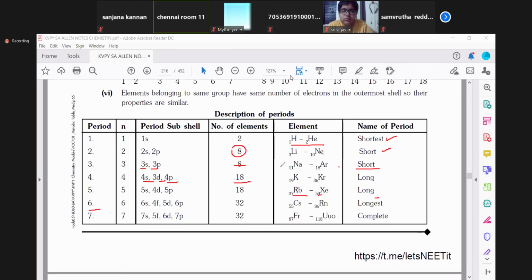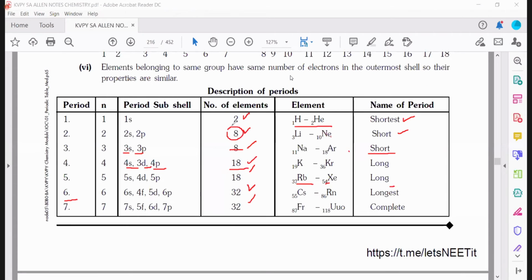So the numbers 2, 8, 8, 18, 18, 32, 32 are also called magic numbers. With the help of these magic numbers, we can find out the group and period of a particular element. Whatever I'm marking, you can write down in your copy also.